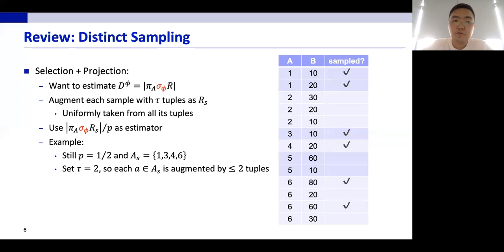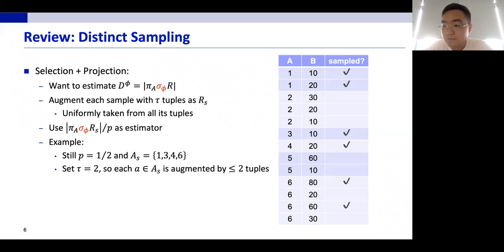And now let's move to the selection and projection case and see how this algorithm can be used to solve the problem for SPJ queries. So what we want to estimate is the number of distinct values in the relation after a filter condition phi is applied to the relation. So to support arbitrary selection conditions, a natural idea is to augment each distinct sample with some tuples from the original table.